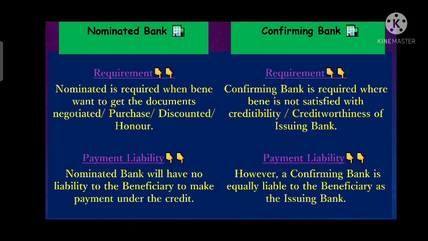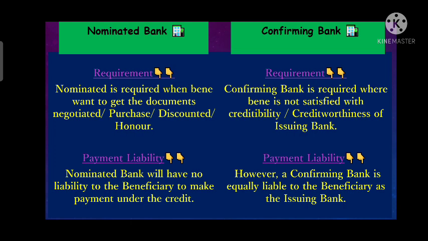It is required whenever the beneficiary or exporter needs the payment in advance, before the payment terms of that LC.